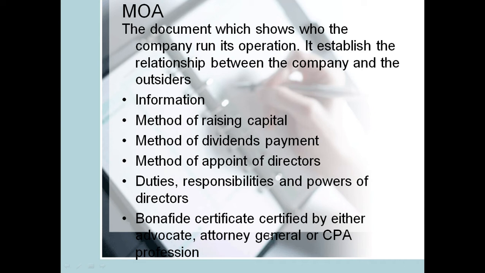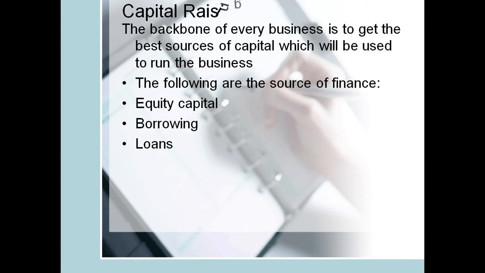So these are a few information, but there are several based on the agreement between the directors. Now, capital raising is another critical component. So the backbone of every business is to get the best source of capital, which will be used to run the business.